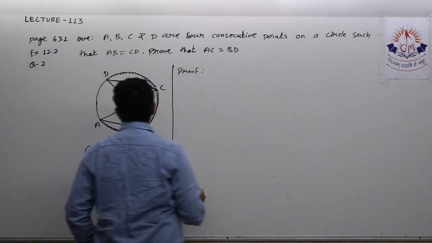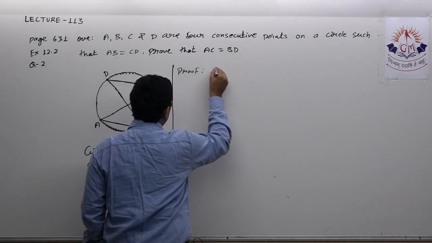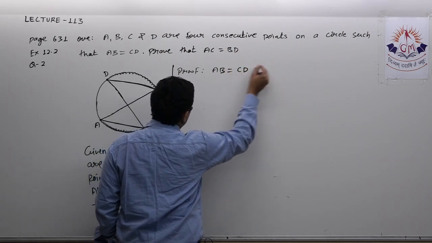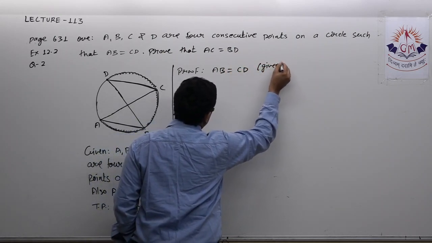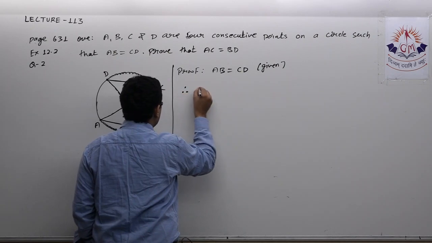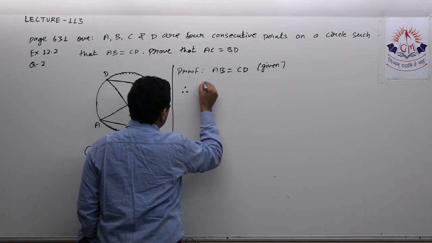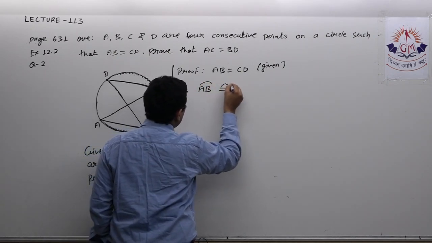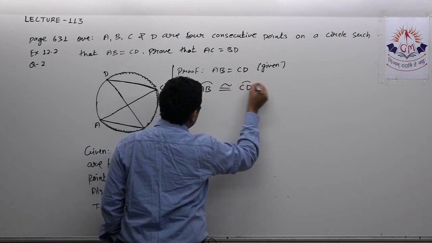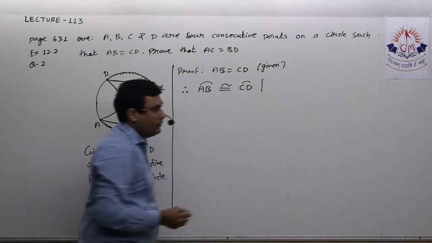So let us start. AB is equal to CD, that is given. Therefore, I can write arc AB is congruent to arc CD, and for that I will use one axiom.